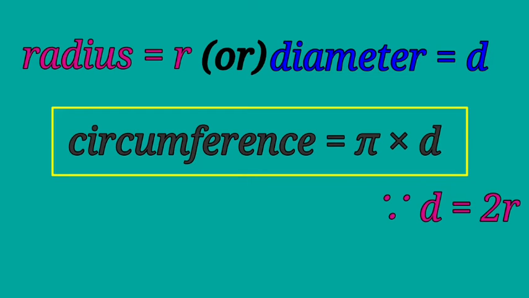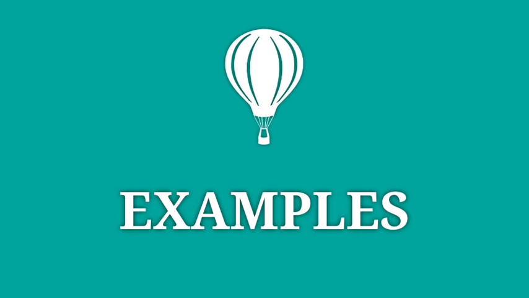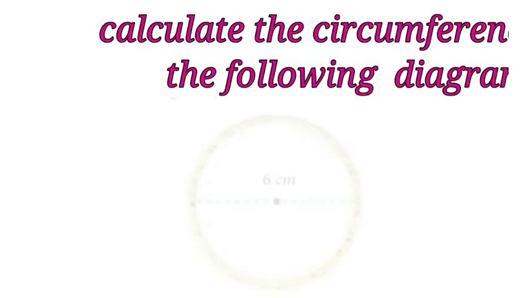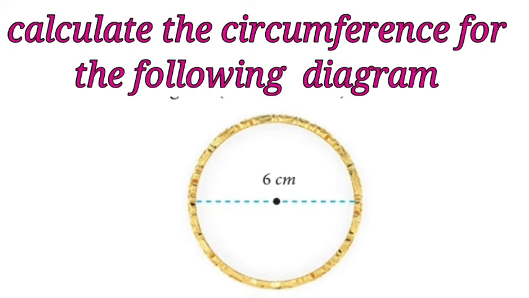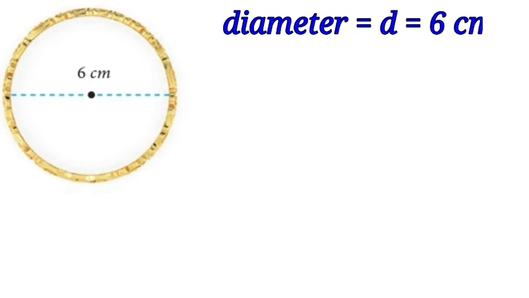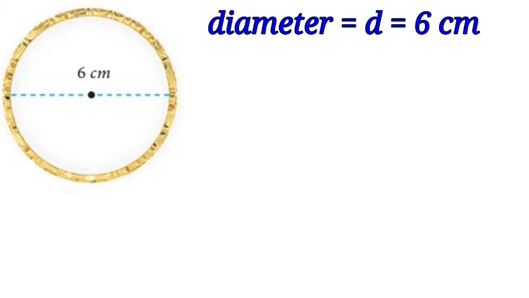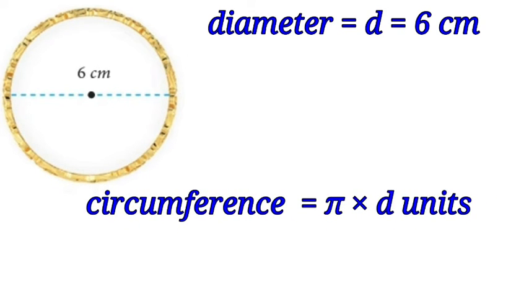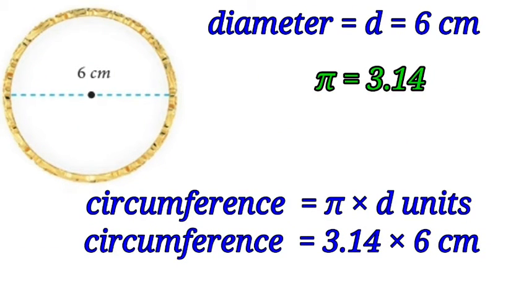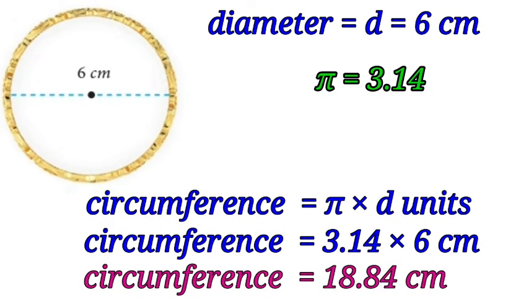Now let us see some of the examples for calculating circumference of the circle. Calculate the circumference for the following diagram. From the diagram we can say that the diameter is equal to 6 cm. We know that the formula for finding the circumference is pi into d. Also we know that the constant value of pi is 3.14. By using this value of pi and d in the formula, we get circumference is equal to 3.14 into 6 cm, which is equal to 18.84 cm.